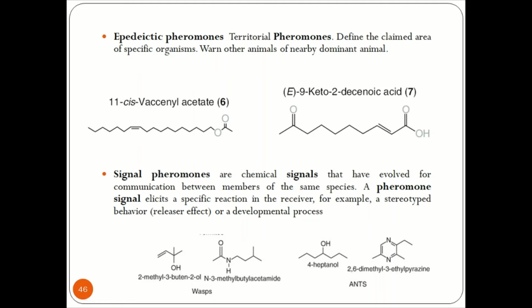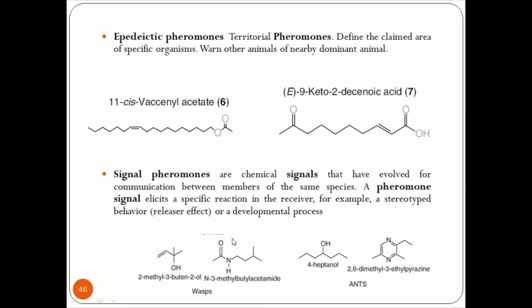The next pheromones are called signal pheromones, which have evolved for communication between members of the same species. A worker bee can communicate with a male bee, or a worker bee might communicate with a queen bee. In the same species they try to communicate with each other. A pheromone signal elicits a specific reaction in the receiver, for example a stereotyped behavior, a releaser effect, or a developmental process.